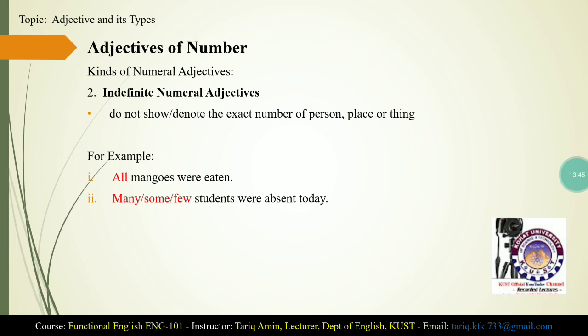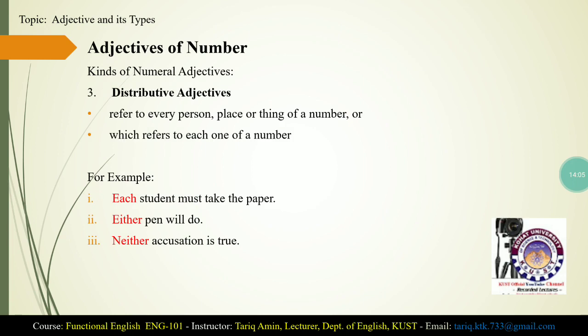Same is the case with many, some, few: students were absent yesterday. When you say that many students, few students, some students were absent yesterday, one cannot know how many students were absent yesterday. These indefinite numeral adjectives do not denote the exact number of persons, places or things.